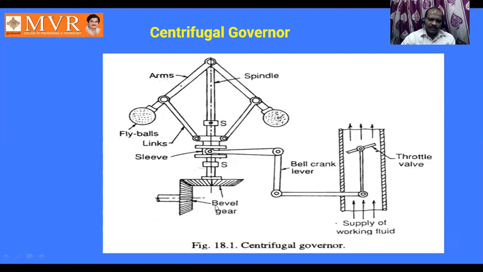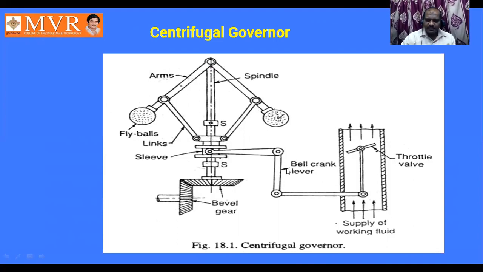This is a bevel gearing. It is connected to output. Try to understand, a bevel gearing provision is there. It is connected to the output where exactly the vehicle output happens. Here only the load will act. Due to this load, the speed is going to be decreased. When load is decreased, speed is going to be increased. So thereby it is going to be compensated here.